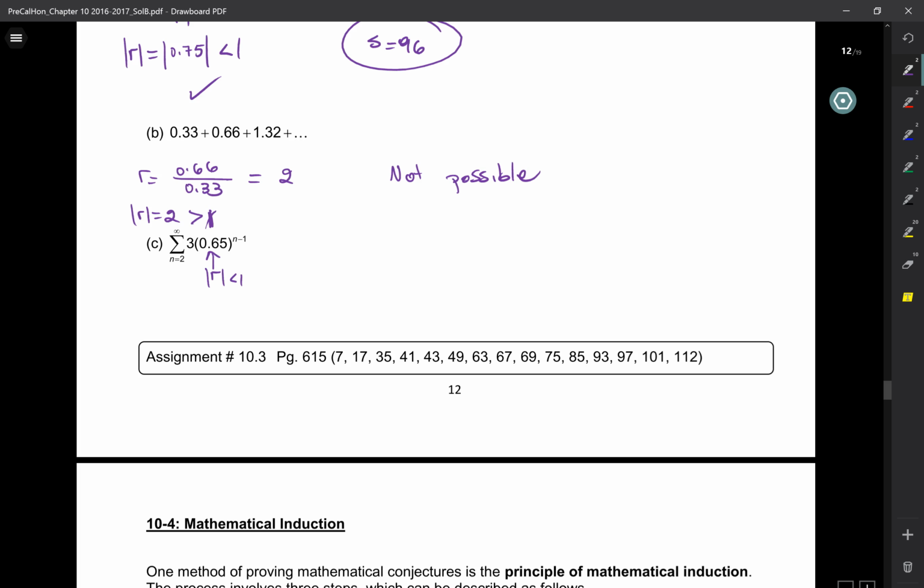Okay. So let's figure out what the first term is. A1, that's 3.65 to the power of 2 minus 1. That's the first term. So A1 is 1.95. Okay, so S is A1 over 1 minus r, 1 minus 0.65. So S is 39 over 7.